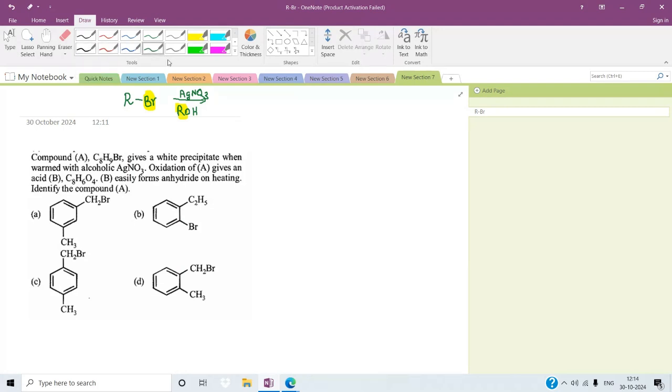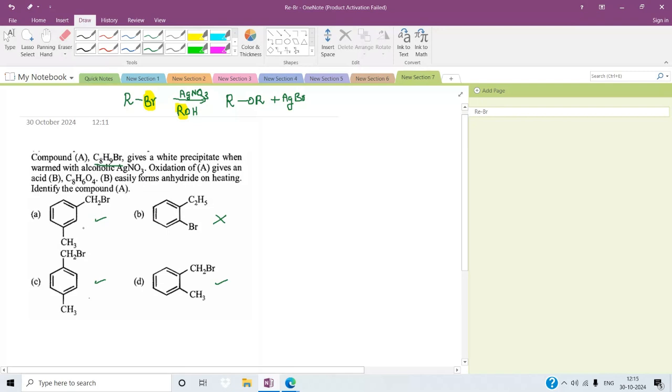Nucleophilic substitution will be only possible at an alkyl halide. It is not at all possible in the aryl part, because aryl can only give electrophilic substitution. Please mark this: aryl can only give electrophilic substitution. Here we get the ether ROR and AgBr precipitate. So we are getting the precipitate when the compound is an alkyl halide. So this should be an alkyl halide. Let us check what are the alkyl halides in the choices. This is an alkyl halide, this is an alkyl halide, this is an alkyl halide, this is aryl.